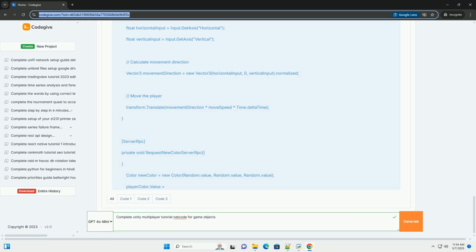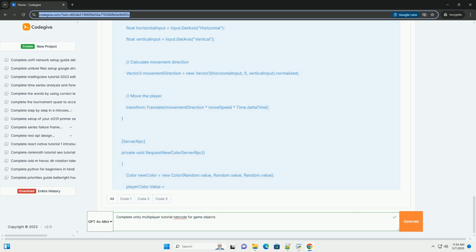2. Implement basic player movement. 3. Add the PlayerController to the player prefab. Drag the PlayerController script from the project window onto the player prefab in the project window.